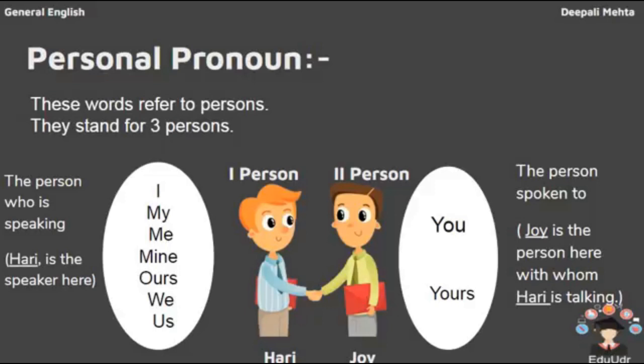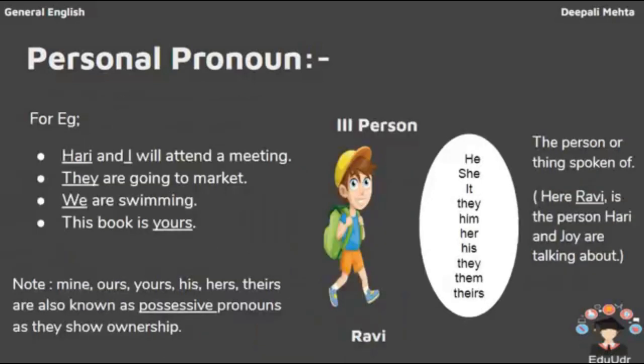First person includes I, me, my, mine, ours, we, us. Second person includes you and yours. Now, Hari and Joy are talking about a third person, that is Ravi. Ravi is the third person spoken of. Okay, now third person includes he, she, it, they, him, her, his, them, theirs. This is third person.